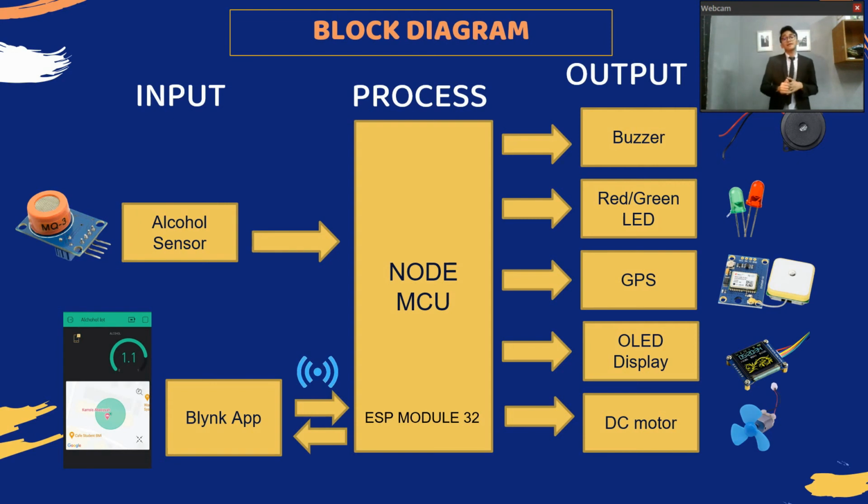For the Blynk application, we use NodeMCU. NodeMCU doesn't need a separate Wi-Fi module because it has the ESP32 module, so it can connect with the Blynk application. That's why we chose NodeMCU.